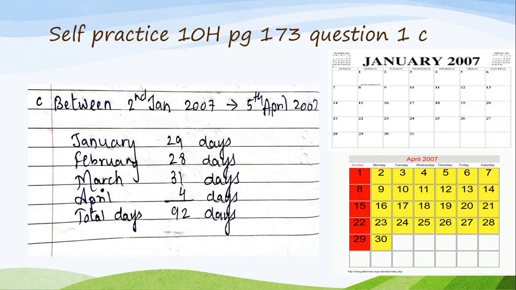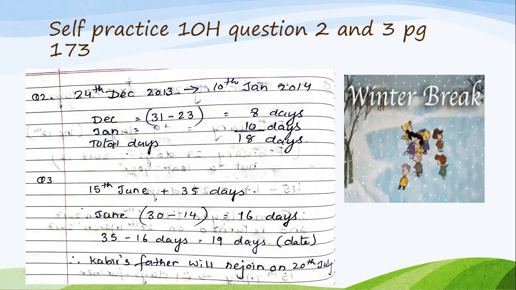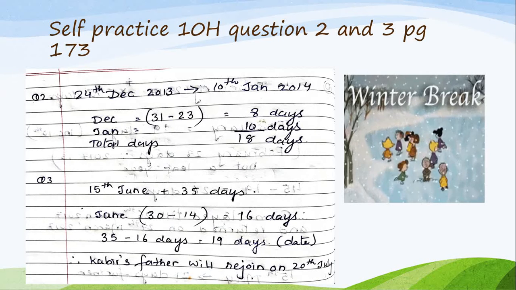So children, please try to follow this. Between means either date you will not take, none of the date. 2nd January nor 5th April. Both of them you are not taking. Okay. Let us come to the second question. Now this is the winter break. I've tried taking a small picture of winter break.